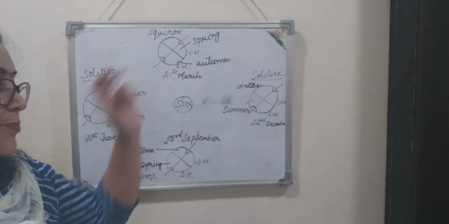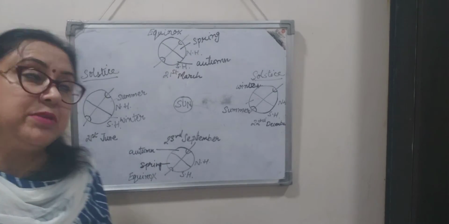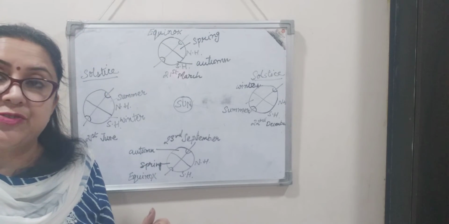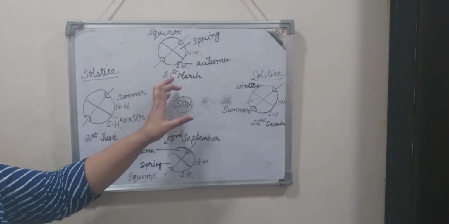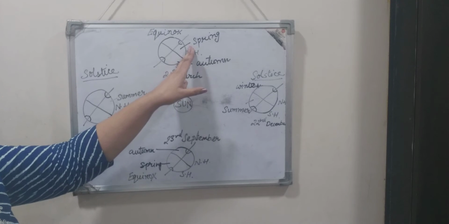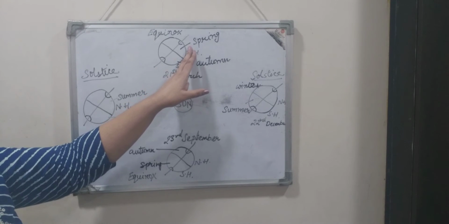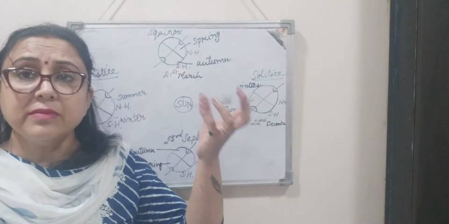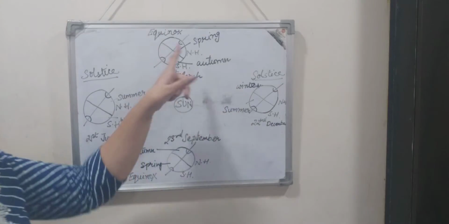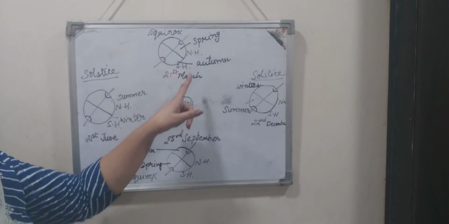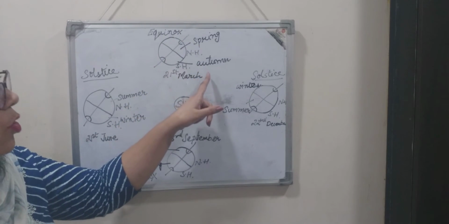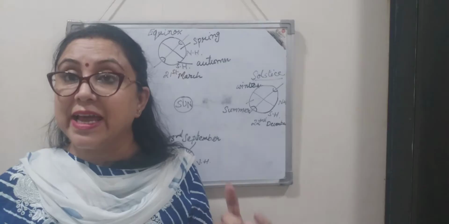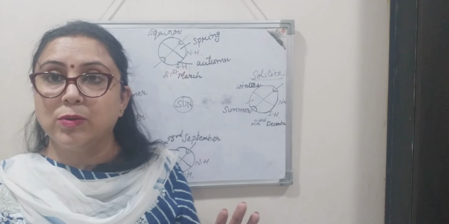So on 21st March, the earth is in such a position that the northern hemisphere has spring equinox and the southern hemisphere has autumn equinox, right? The duration of day and night remains equal.